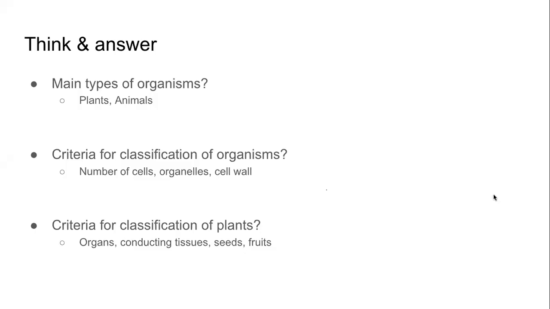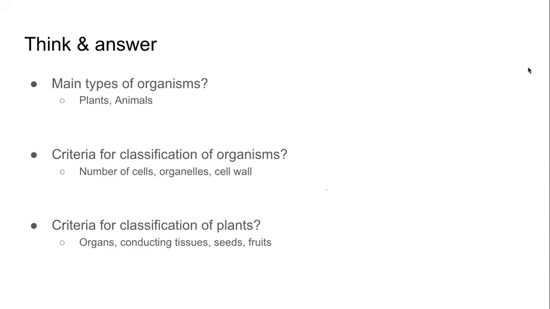So when we are classifying plants, and I'm sticking to what we studied in class 9, we see if the plants have well-defined organs for specific purpose. Do they have well-defined roots? Do they have well-defined stems? Do they have well-defined reproductive organs? Conducting tissues, remember xylem and phloem. Are there specific tissues in the plants which conduct, which transport water and other nutrients? Do the plants have seeds or not? Do the plants have fruits or not?